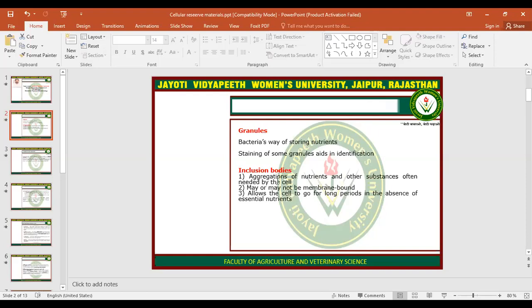Inclusion bodies may or may not be membrane bound. They may or may not have any membrane around them, and the inclusion body allows the cell to survive for a longer period in the absence of essential nutrients. So when there is no food or a starvation condition arrives, bacteria utilize nutrients from the inclusion body, because the stored food is stored in the inclusion body.